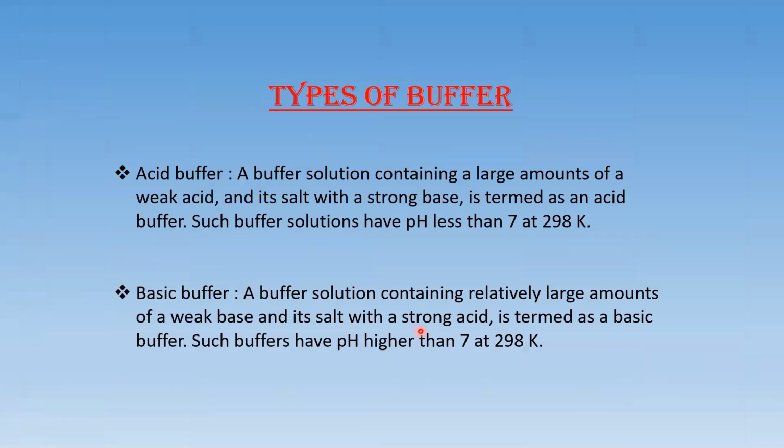We have two types of buffer solution, the acidic buffer solution and the basic buffer solution. A buffer solution containing a large amount of weak acid and its salt with a strong base is termed an acidic buffer. Such buffer solutions have pH less than 7, whereas a basic buffer solution contains relatively large amounts of a weak base and its salts with a strong acid, and has pH higher than 7.